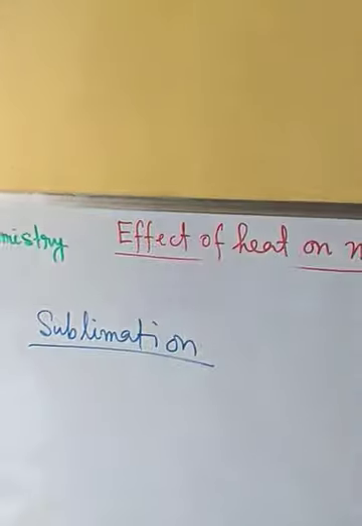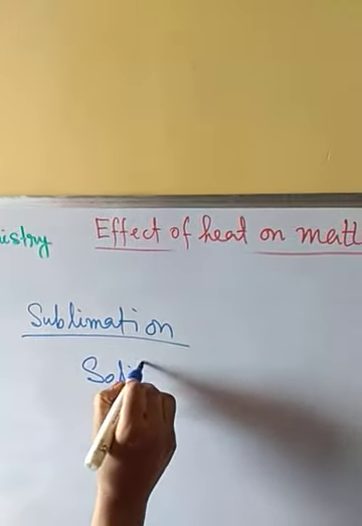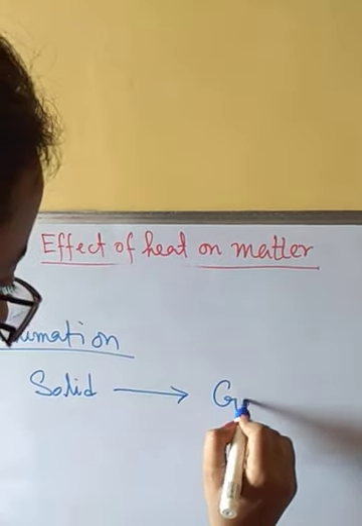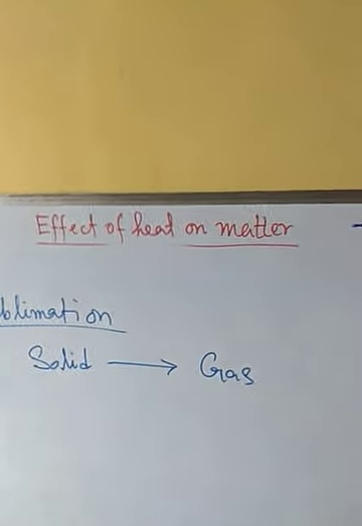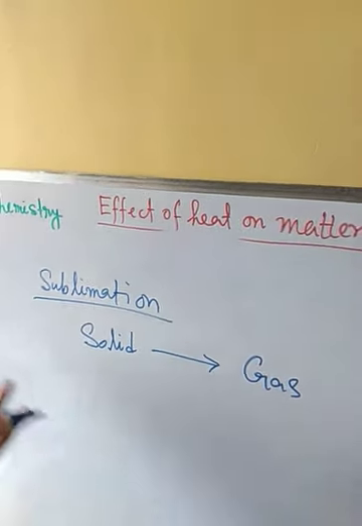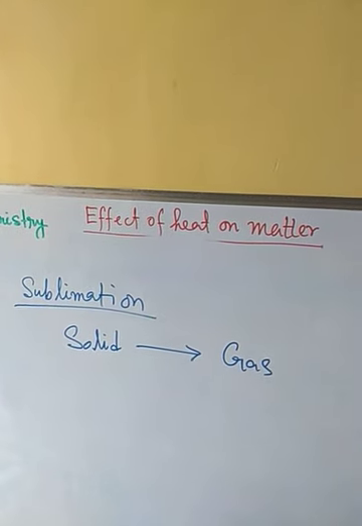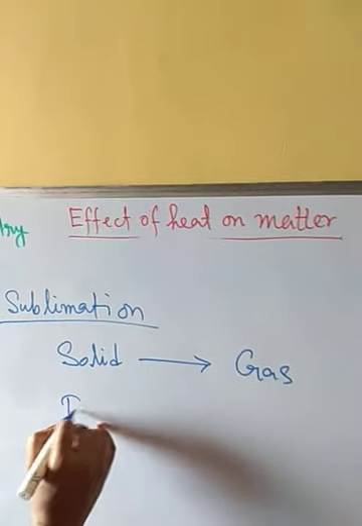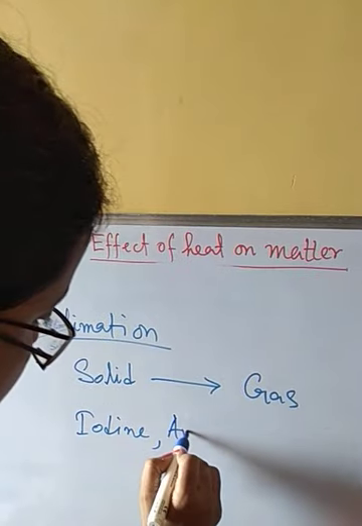Sublimation. This is the process where directly from the solid state we get the gaseous state without passing through the liquid state. The substances which show sublimation we call sublimable substances, like camphor, iodine, ammonium chloride.